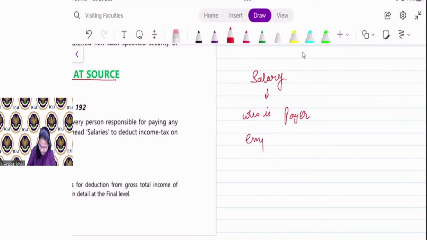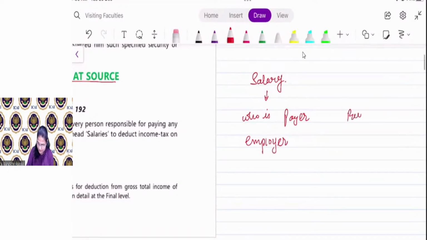Employer, right? And who is payee? Employee.